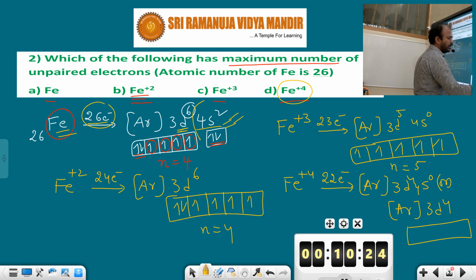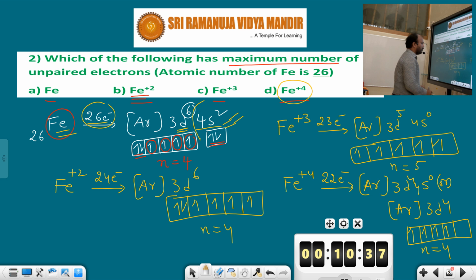Now, how many electrons does the d subshell contain? 1, 2, 3, 4. So the number of unpaired electrons is 4. But you should observe here, out of these 4 options, where the number of unpaired electrons is more. Generally, how many unpaired electrons will this iron have? 4.